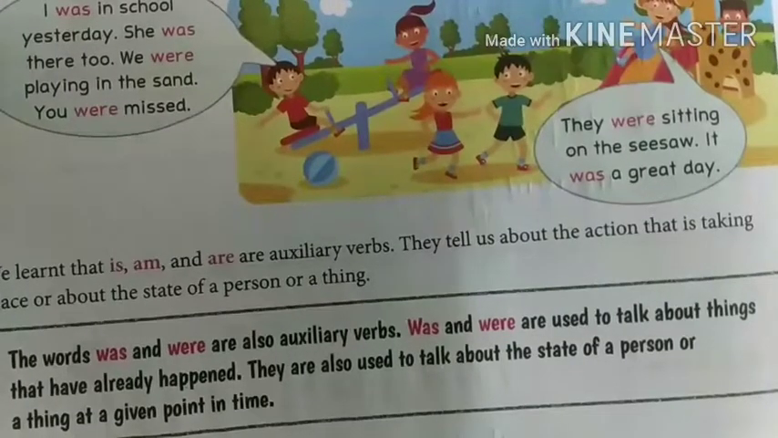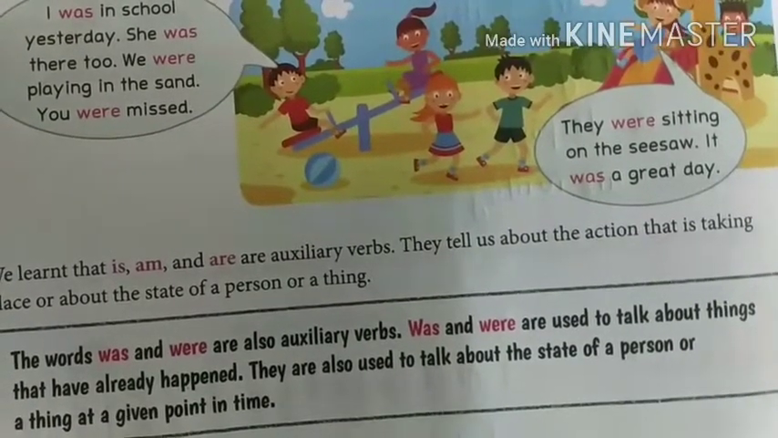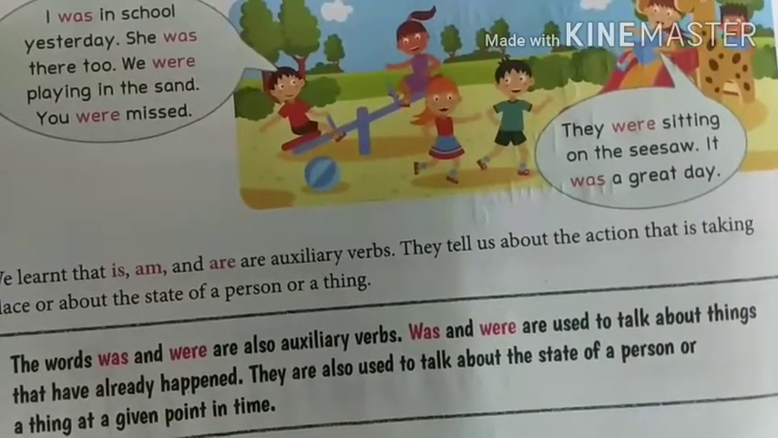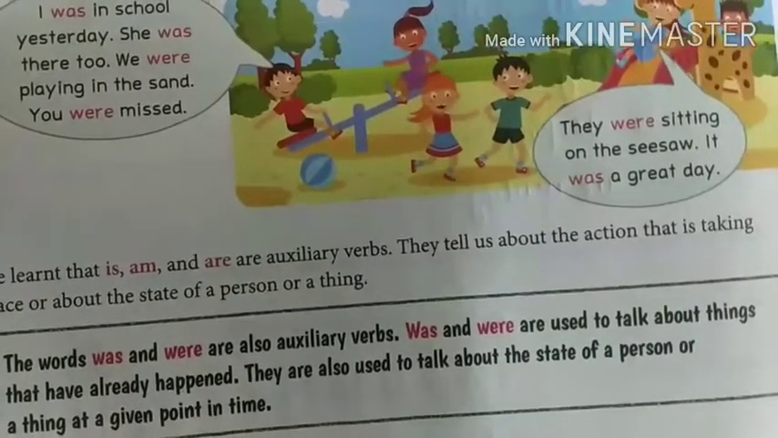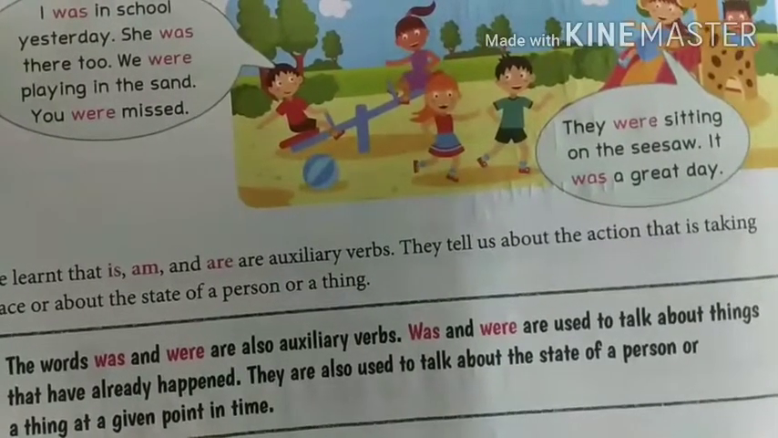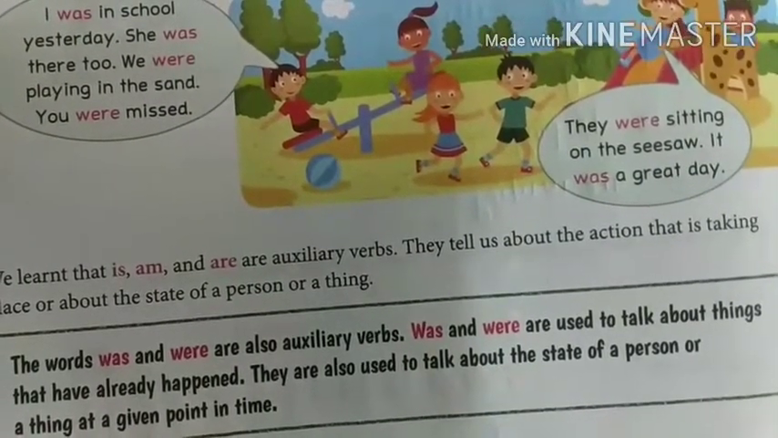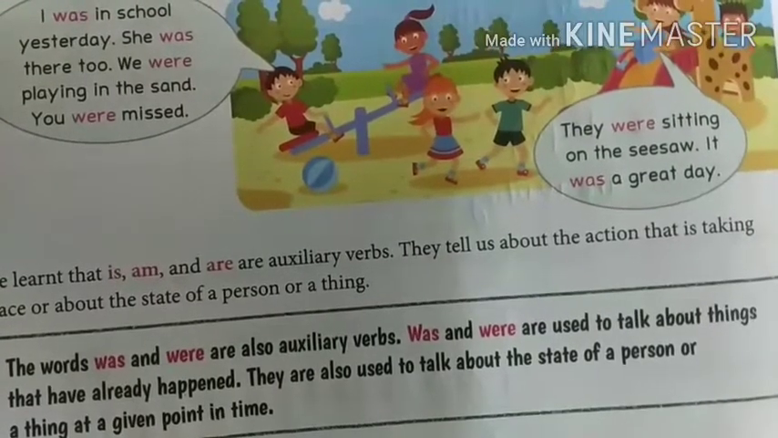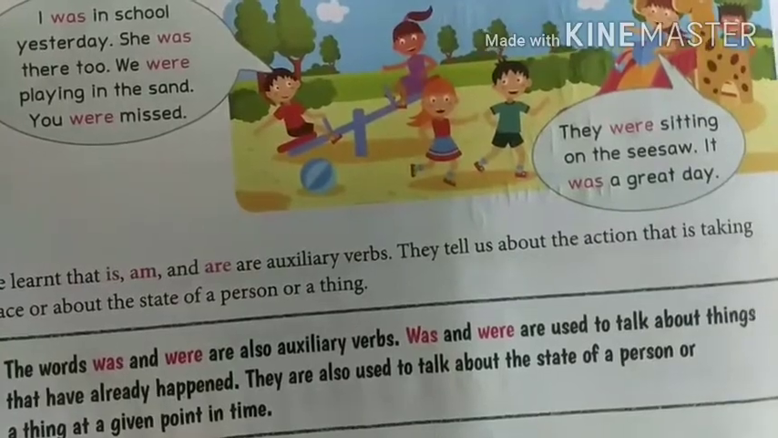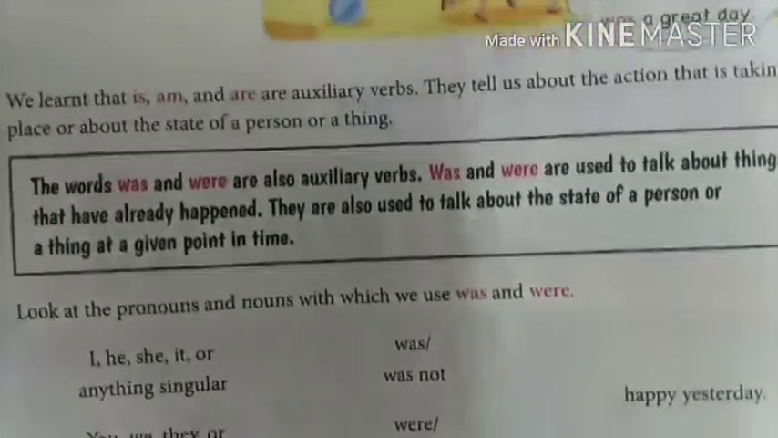Was and were are used to talk about things that have already happened. It means the things which have already taken place, we use was and were for that. They are also used to talk about the state of a person or a thing at a given point in time. Now let us see this table.